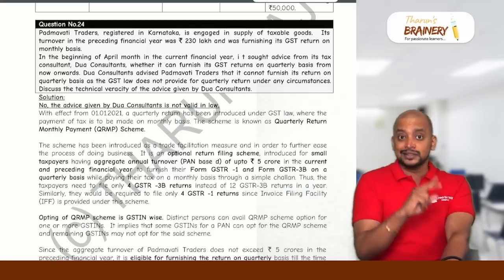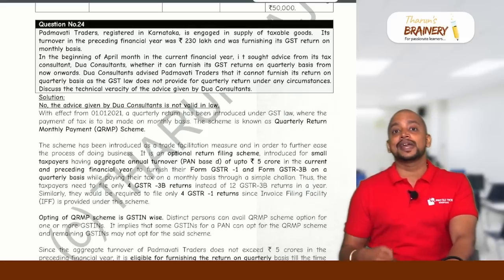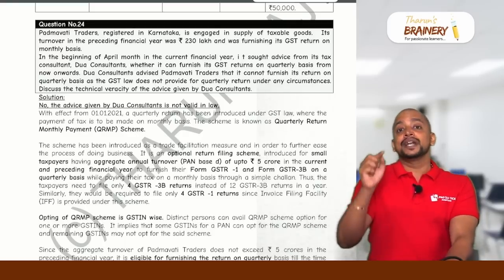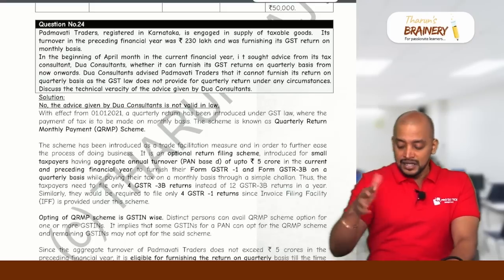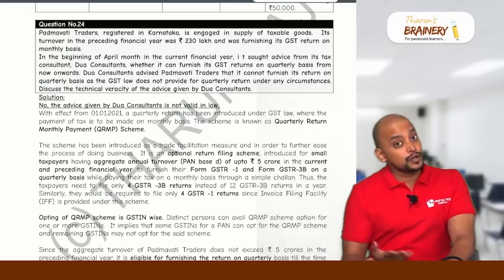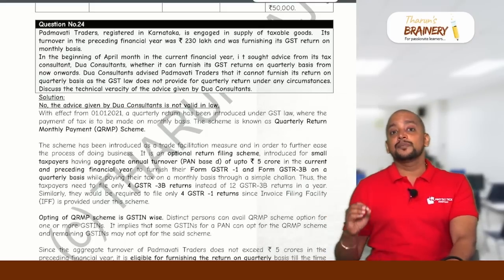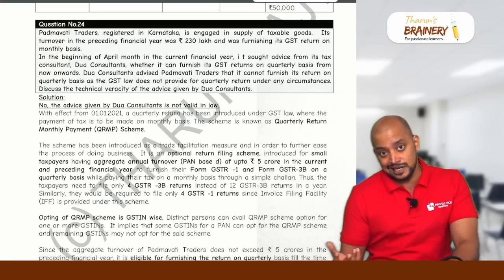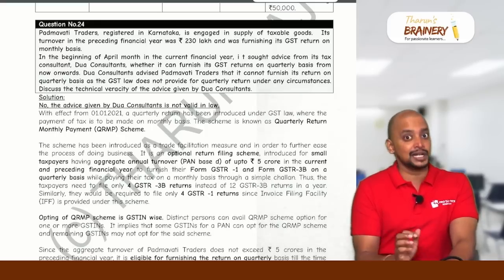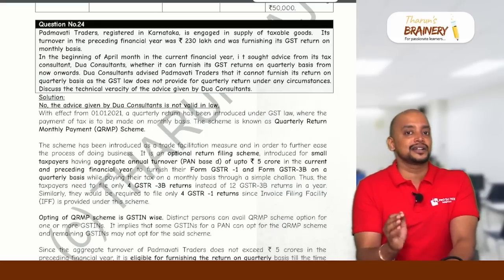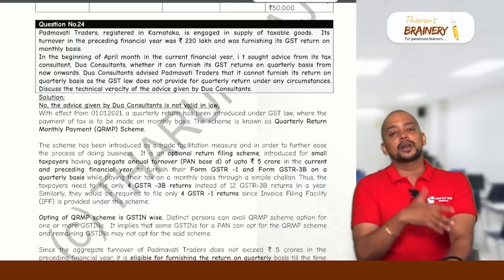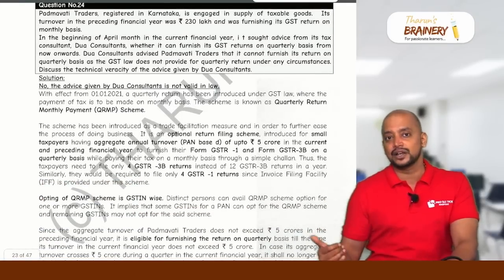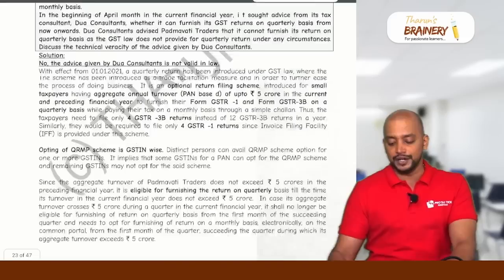And for the first month and second month in the quarter, they need to pay tax either under the fixed sum method or under the self-assessment method by 25th of the month following each month. One more point you need to write is that the QRMP scheme is GSTIN wise. If they have multiple registrations, with respect to each registration they can decide whether to go for quarterly return or monthly. So that is the answer you need to write. It is a theory question only, but these points should be covered.